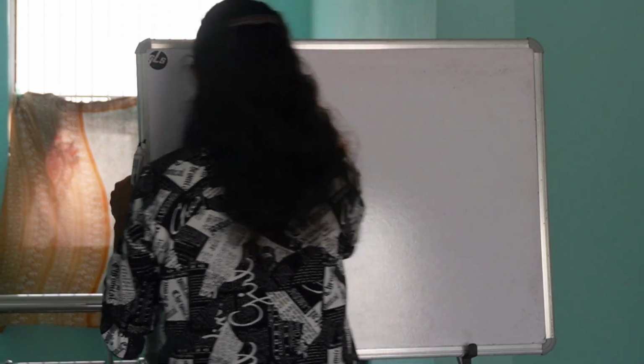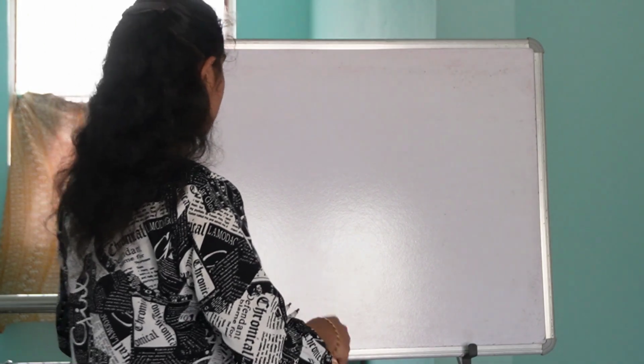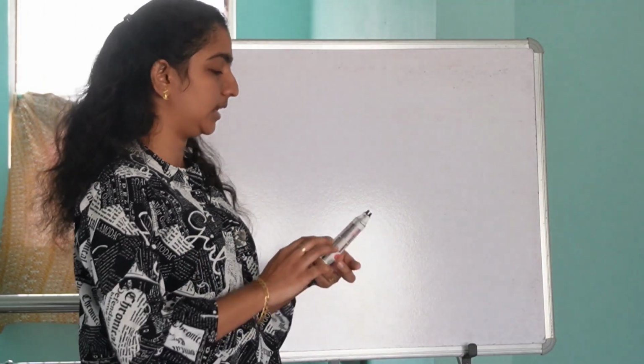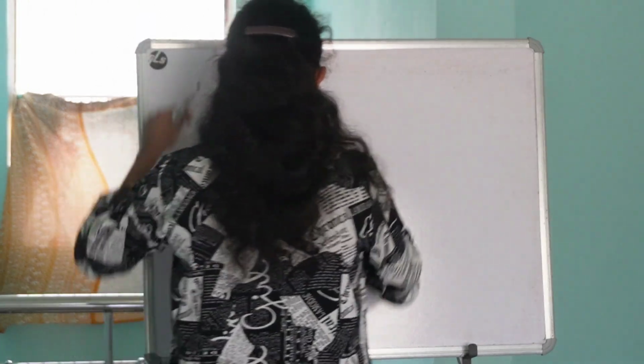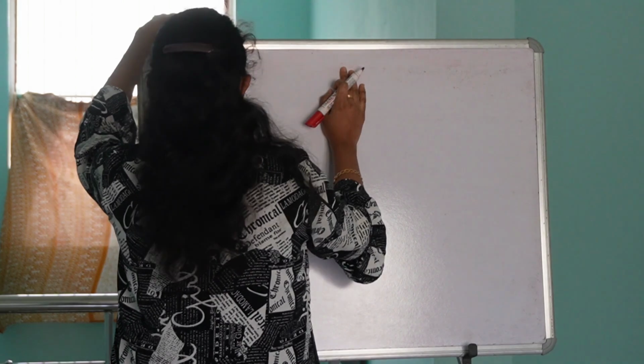I told you the first type of question is related to the first application of Euclid's division lemma. So let me write one question.